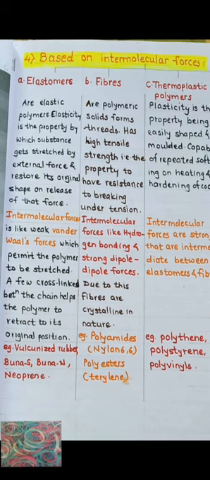Examples are vulcanized rubber, Buna-S, Buna-N, and neoprene. These are the different examples of the elastomers. So these are nothing but the elastics. Second, that is fibers.